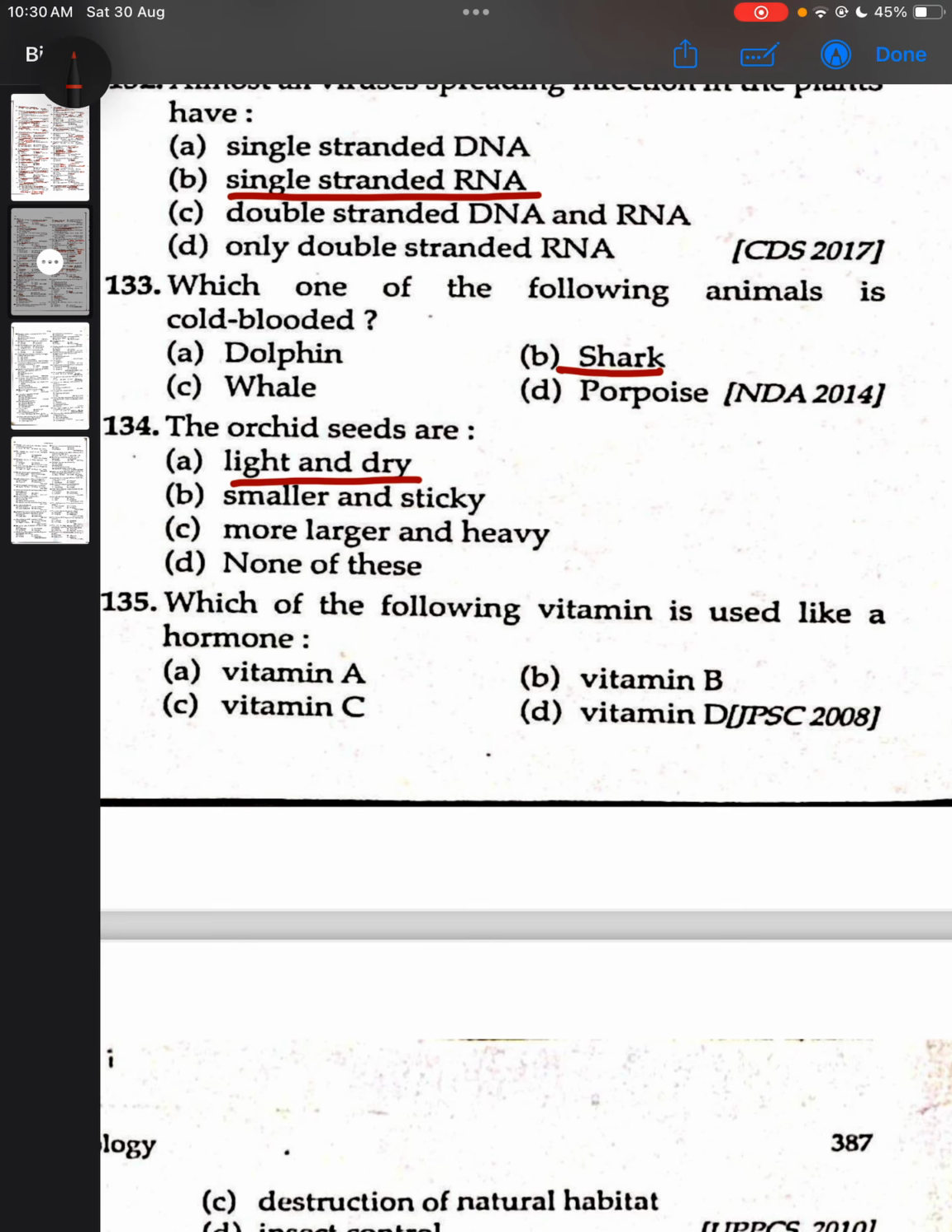Which of the following vitamins is used like a hormone? Correct answer is vitamin D. Vitamin D's other name is calciferol. It has D2 and D3, two types of vitamin D. D2 is known as ergocalciferol. D3 is known as cholecalciferol.